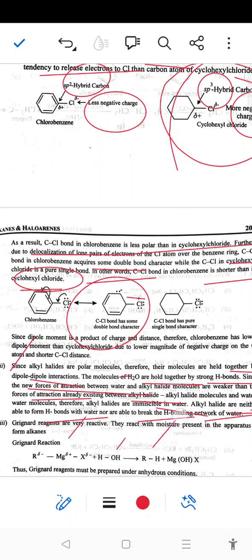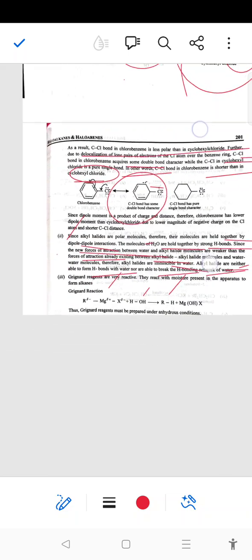The last one is the Grignard reagent, which is very reactive in nature. It reacts with water to form an alkane. So the Grignard reagent must be prepared under anhydrous conditions.